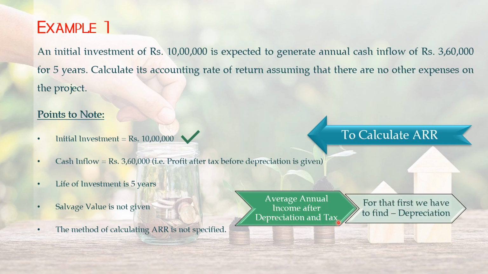For that, first we have to find depreciation, calculate it from the given data, and deduct it from the cash flow. Then we will get average annual income after depreciation and tax. Next, we have to find average investment. After finding this, we can substitute the values in the formula and find the ARR.